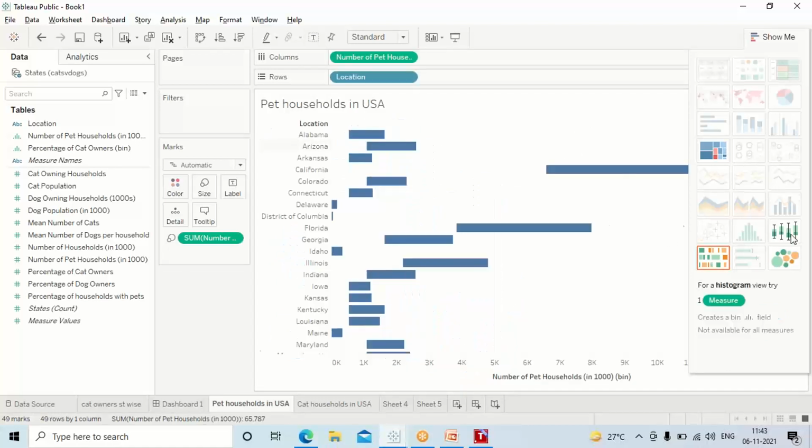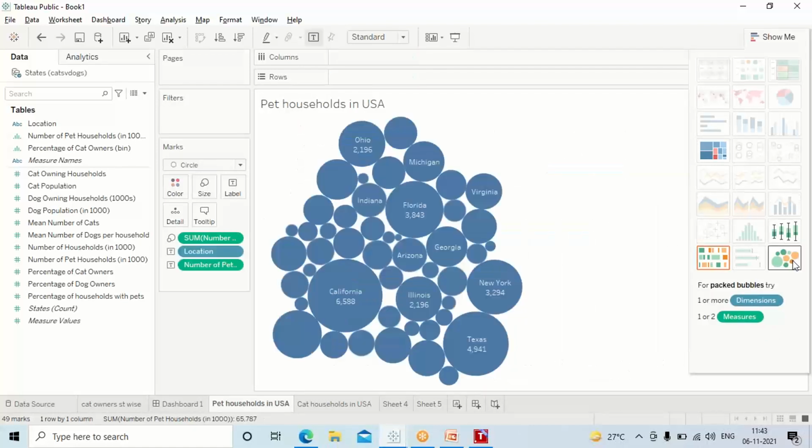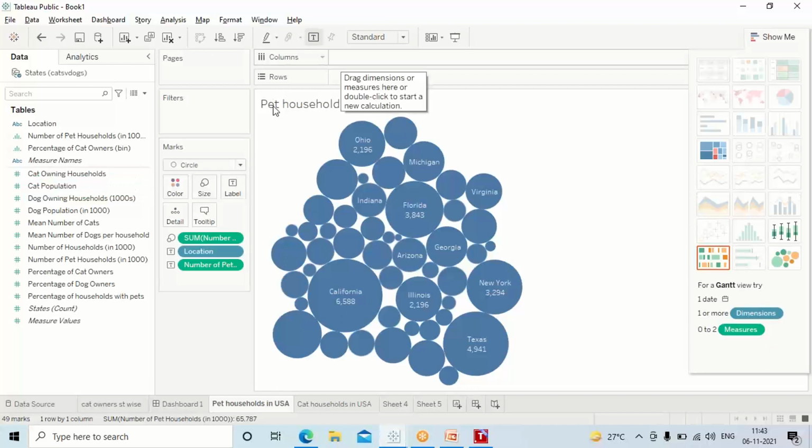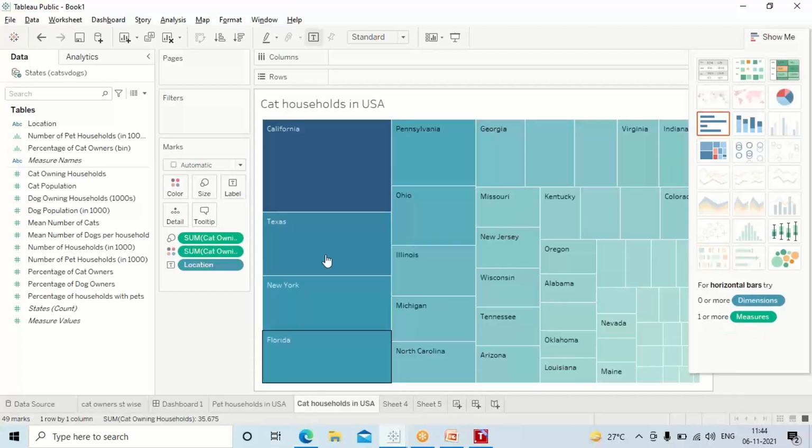Are we getting it, guys, what I'm doing? How do we pull out actually? Like you are pulling out to the columns and rows, right? Yes, dragging and dropping. Drag and drop into this area, the white area, columns and rows. You should drag and drop into these columns and rows. Similarly, guys, I have done cat households in USA.